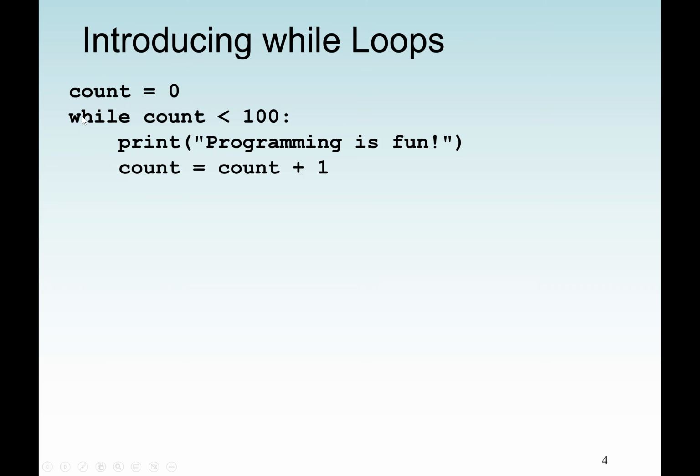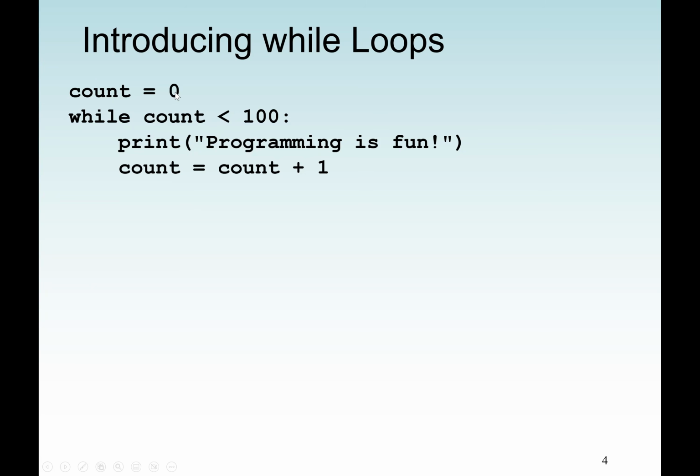Now in Python, the keyword while is for looping. Everything is lowercase, while. I may declare an identifier, let's say a variable, and name it something starting with W, that's fine. But Python understands that lowercase while means something else for us. In this case, it's a loop. So here we say while the count is less than 100, we want to print "programming is fun." Now we need to increment the count, because if we don't, we are going to have something we call an infinite loop.